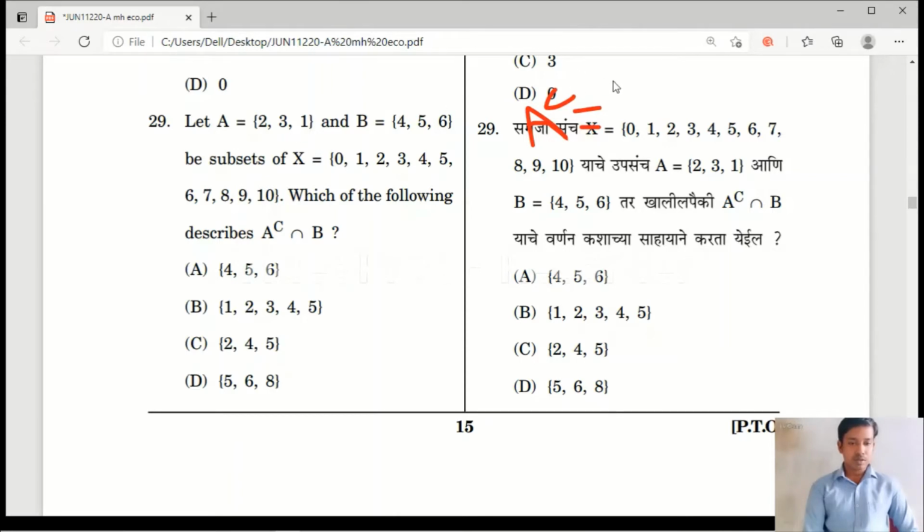A complement is equal to, see, in A, 2, 3, 1 are there, and in X, 0 to 10 are there.